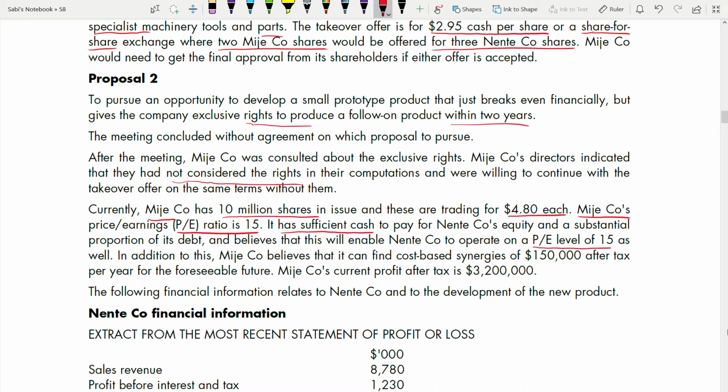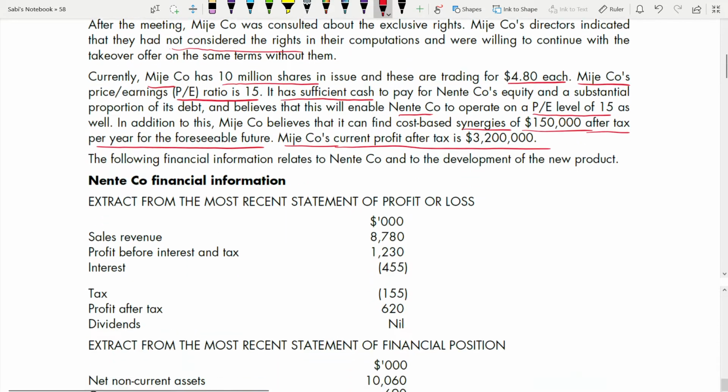So Nente's PE, okay. In addition to this, Major believes that it can find cost-based synergies. So what is the cost-based synergies? It is 150,000. This is the synergy after tax per year for the foreseeable future. And Minju's current profit after tax. So you have been given the current profit after tax for Minju's, and also the financial information related to Nente and the development of new product is given below.